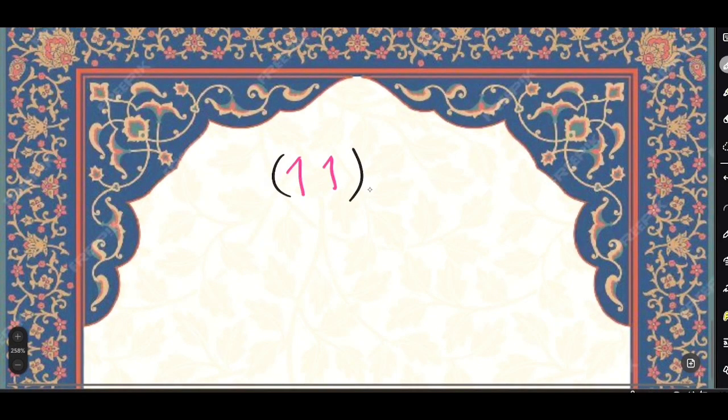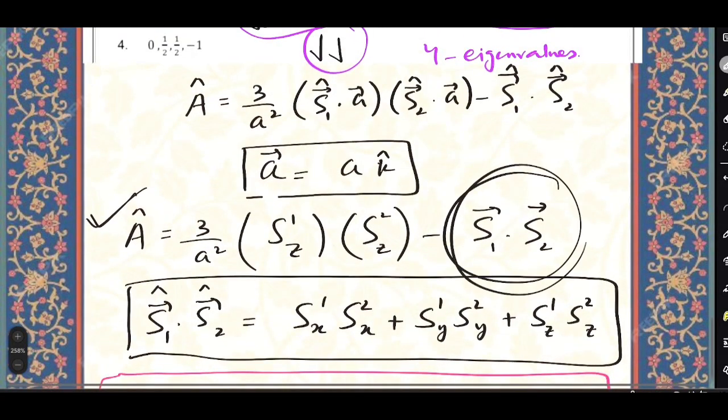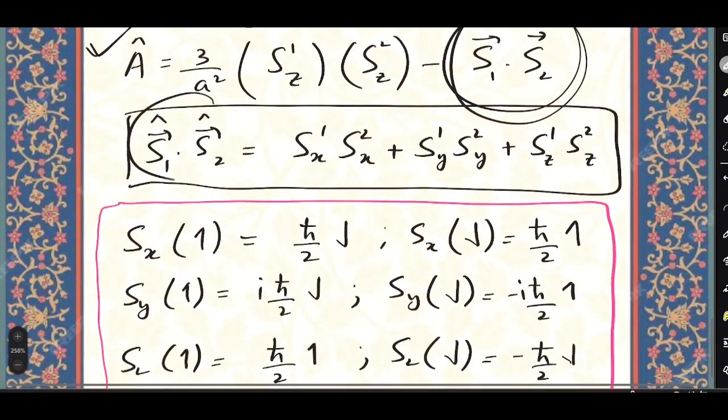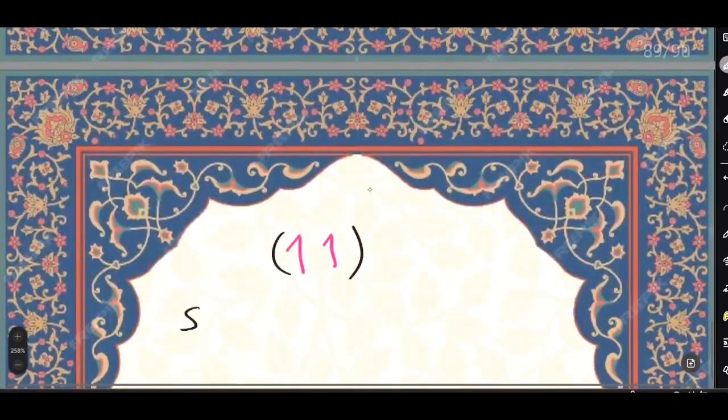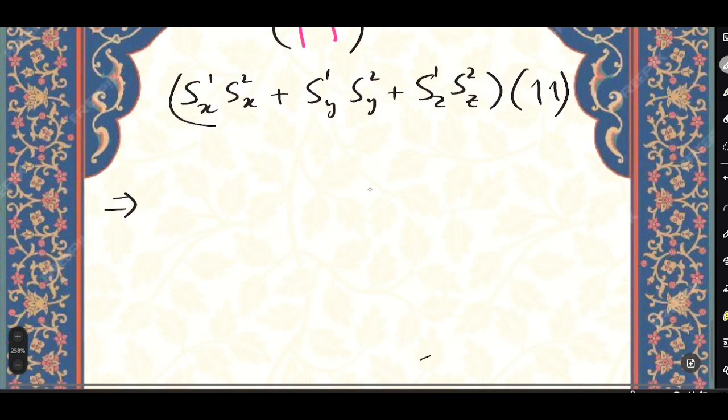So I have the up state. First of all, I will act this part, S1 dot S2, which equals this thing. So we'll have S1X S2X plus S1Y S2Y plus S1Z S2Z operating on up up.